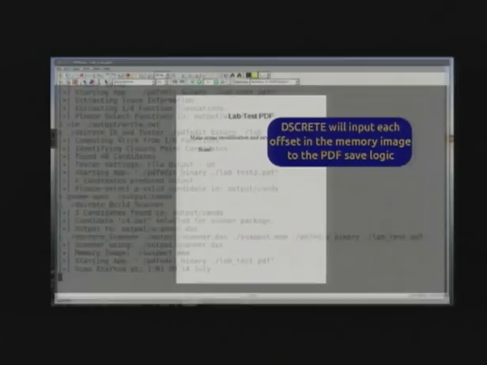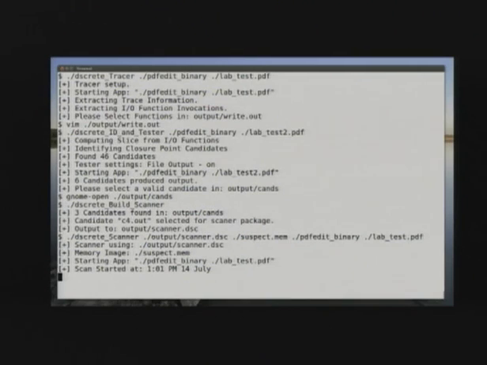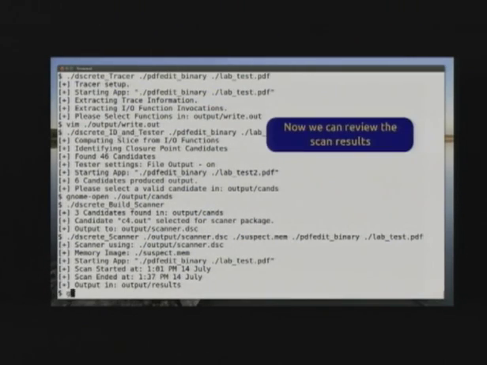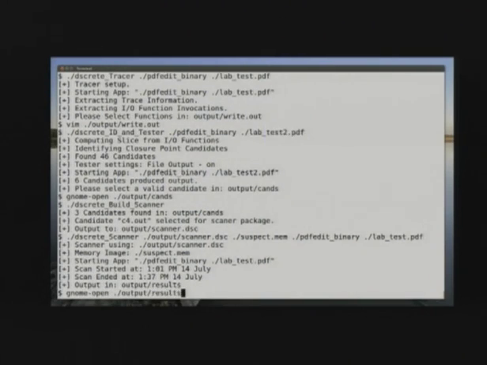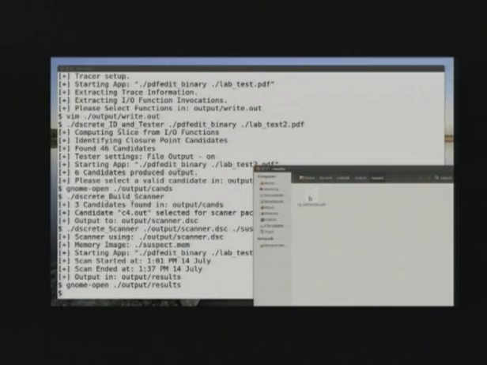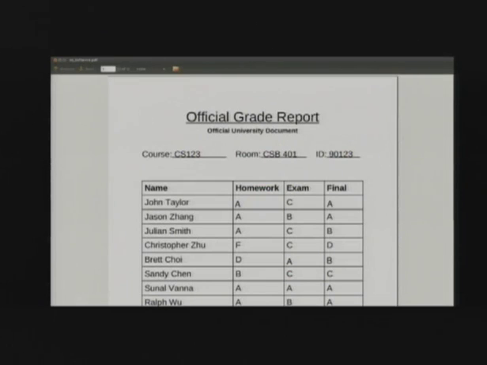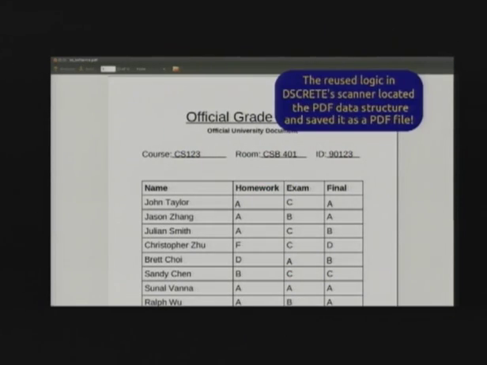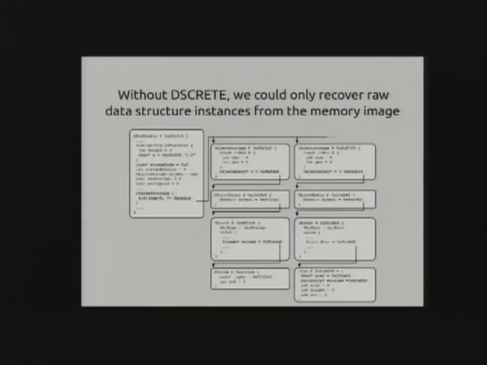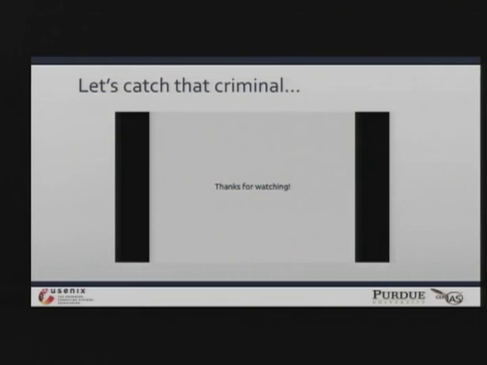So the scan begins. And then about 30 minutes later, we get our results. So we can go check the results that were produced from scanning that memory image. And sure enough, as we expect, only one PDF is generated. And it is indeed the PDF with the higher grades on it that show not only the crime, but also the accomplices that were involved. And so, as a reminder, without Discrete, even the best we can do is just recovering these raw data structure instances from that memory image.